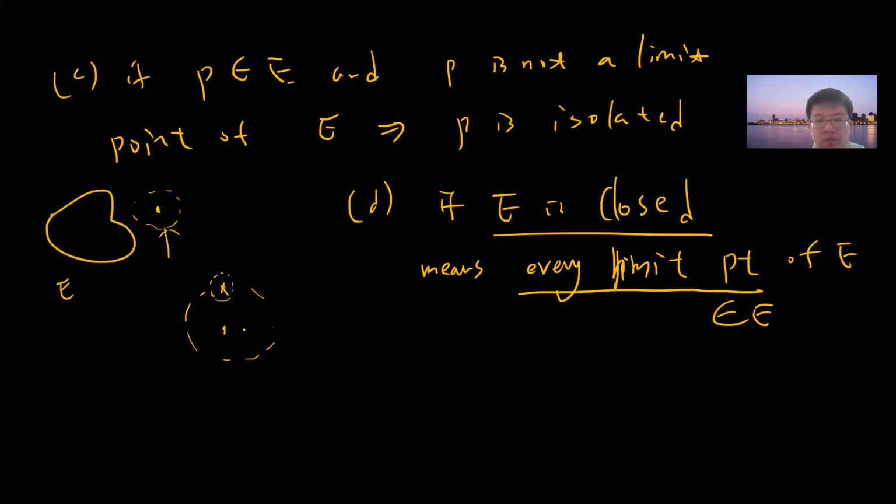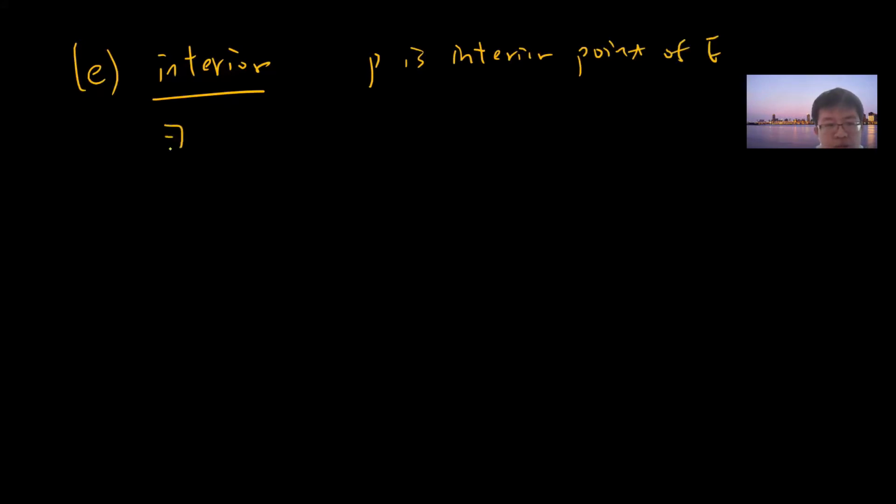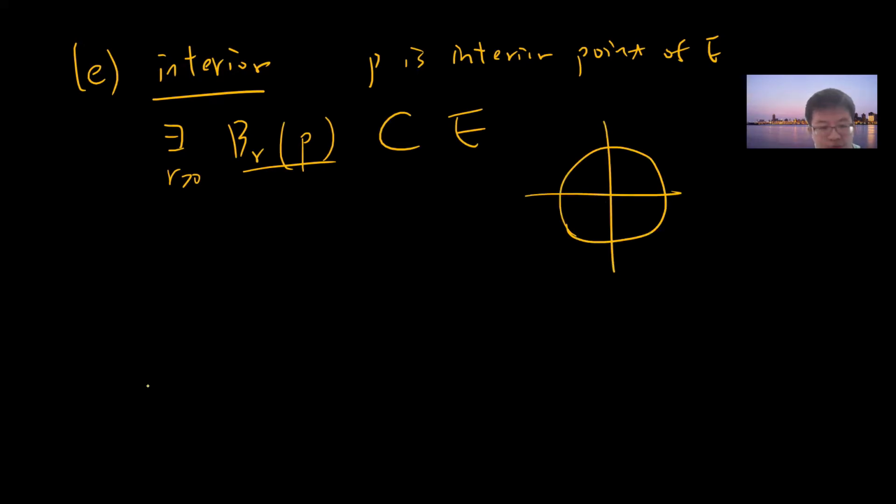So an open ball is not closed. However, the closed balls are closed, so you can close it. Okay, E: I will talk about interior. So interior is a little bit stupid. If P is an interior point of E, that means there exists R greater than 0 such that the ball B_R(P) falls into E. Basically, suppose you draw a circle, and any point inside the circle, you can pick a small ball inside the circle. That is called an interior point.